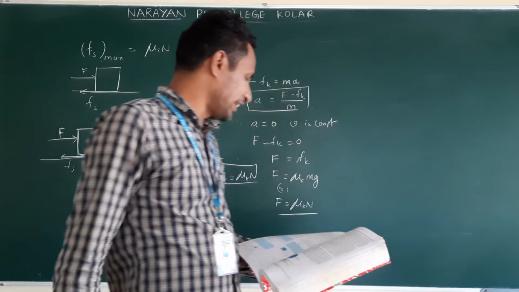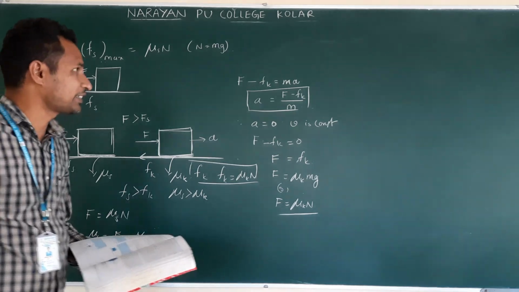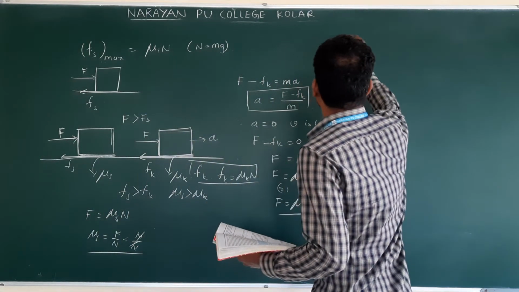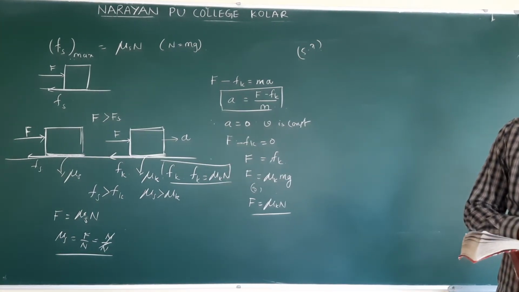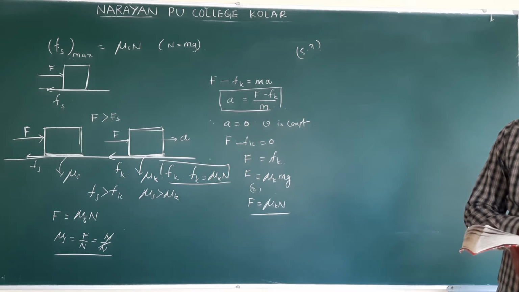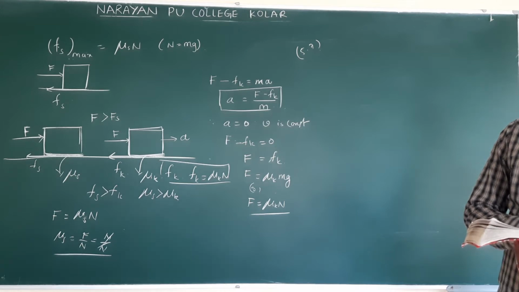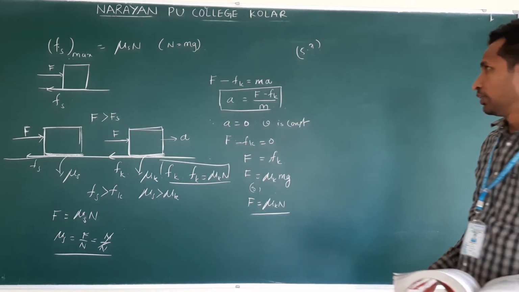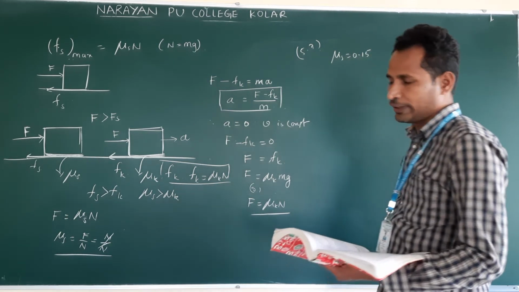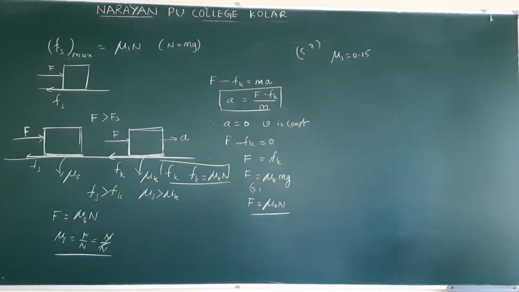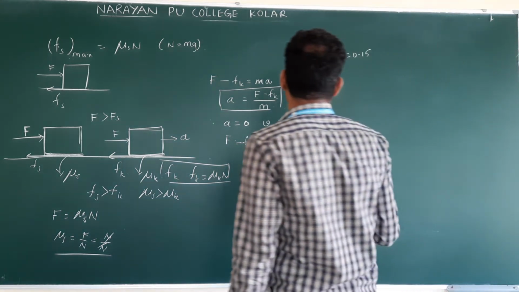Right. We will see example problem 5.7. Determine the maximum acceleration of the train in which a box lying on its floor remains stationary, given that the coefficient of static friction between the box and the train floor is 0.15. No units for the static friction. Reason I explained there. What they are asking is the maximum acceleration of the train.